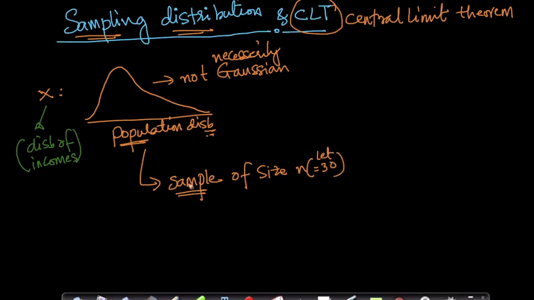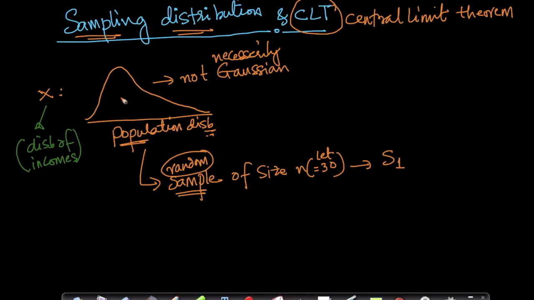If I take a sample of size n, let me call that sample S1. Let's assume it's also a random sample.